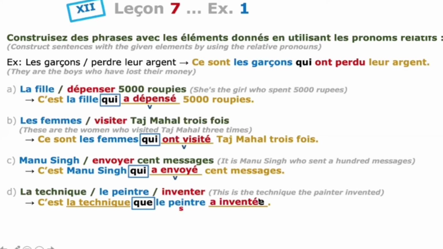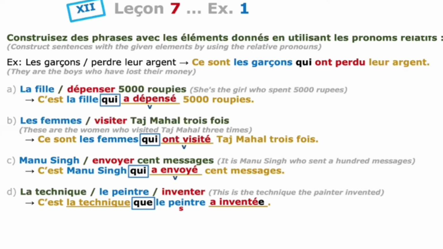So remove er and add é as well, to see the past participle, and the ending e we added here because it is a feminine form. Easily you can identify it is a feminine form. When we use avoir as the auxiliary verb, we are not supposed to do any agreement at the end of the past participle. So no need to do any agreement.